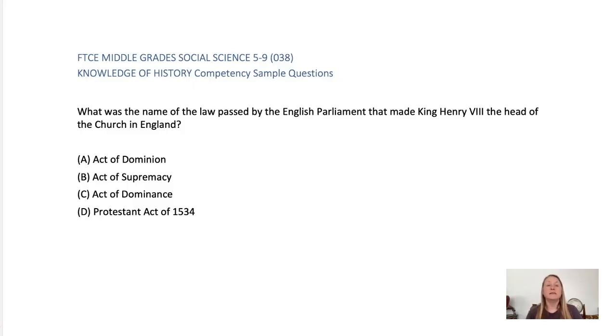D. Protestant Act of 1534. While the Act of Supremacy was passed in 1534 and involved Protestant changes, this is not the correct title. The correct answer is B. The Act of Supremacy, which was passed in 1534, made Henry VIII head of the Church in England. This led to the establishment of the Church of England, a branch of the Protestant faith.